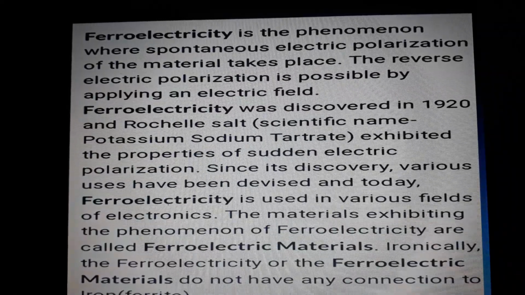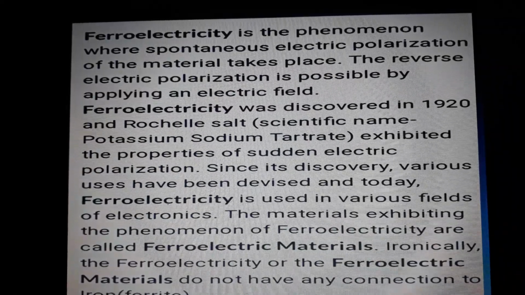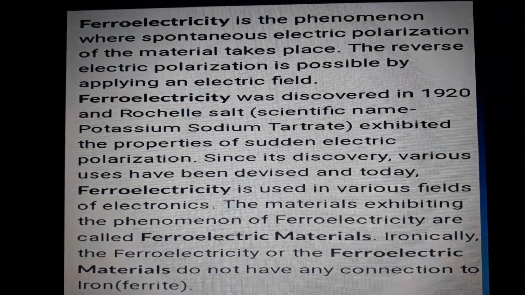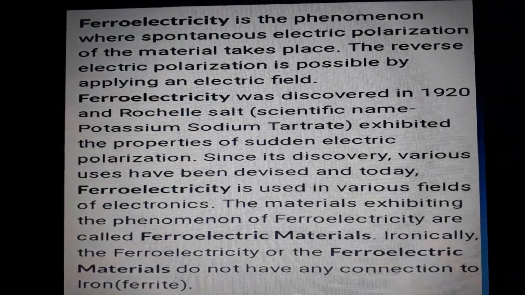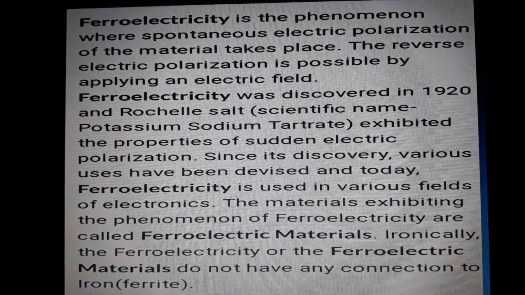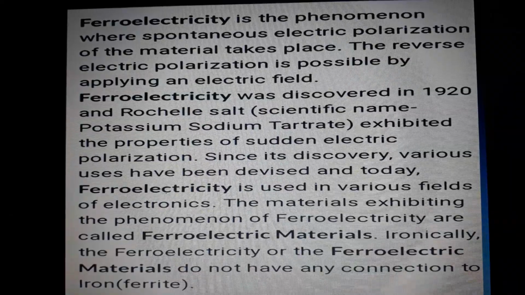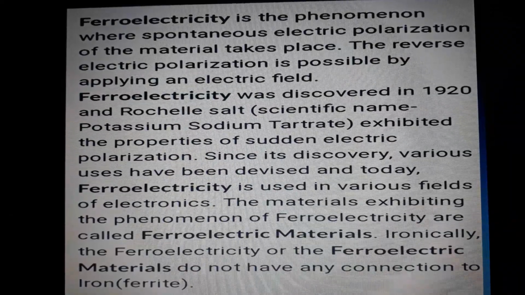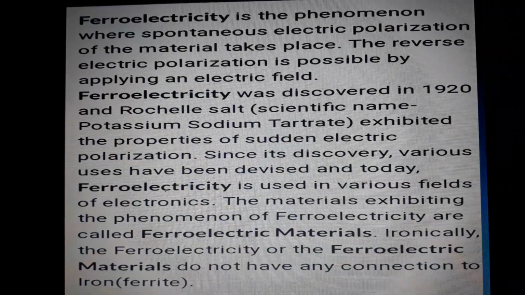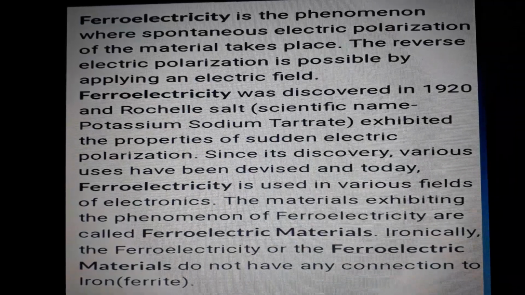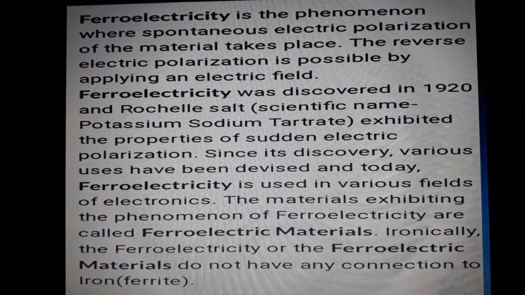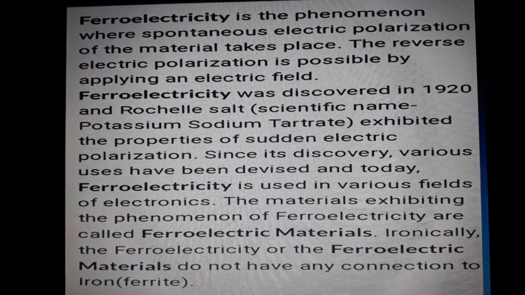Before going to ferroelectrics, we have to know what we mean by dielectrics. In the previous classes we have already discussed what dielectrics are. They are dielectric materials or insulators which obey polarization when we apply an electric field. If we apply an electric field, they get polarized. Those materials are called dielectric materials. Ferroelectric materials are a part of dielectric materials.